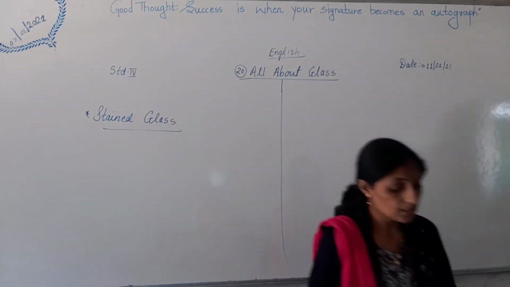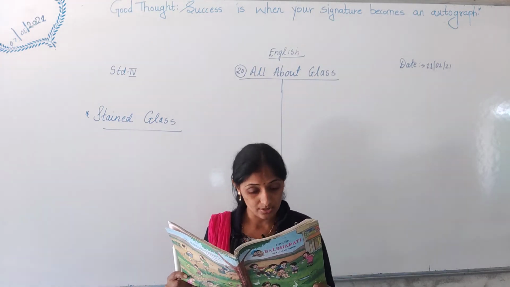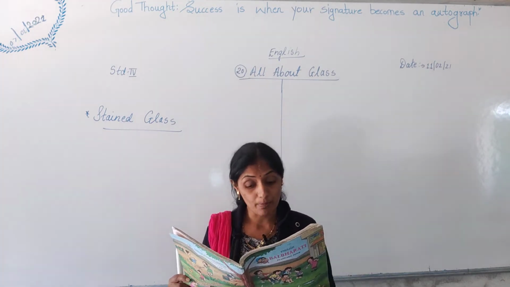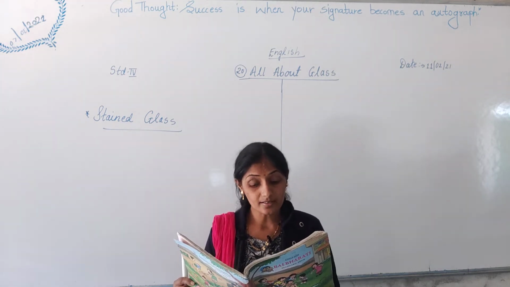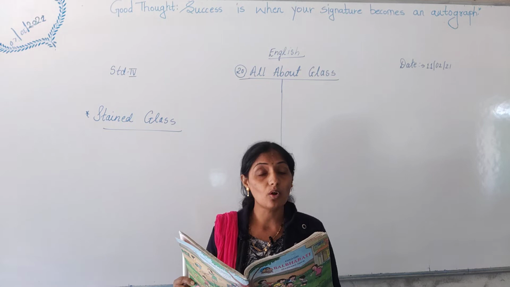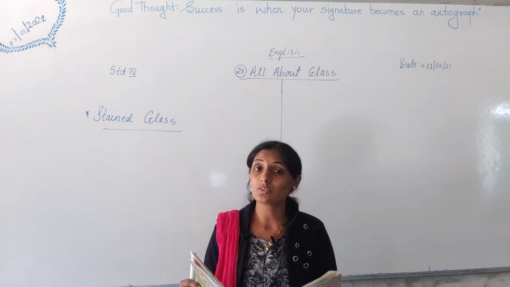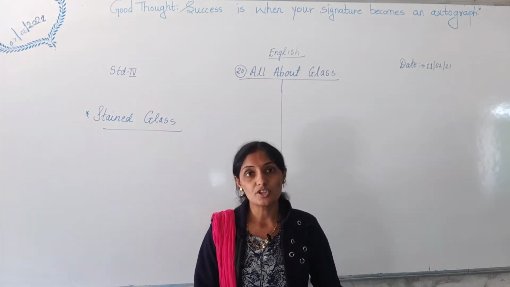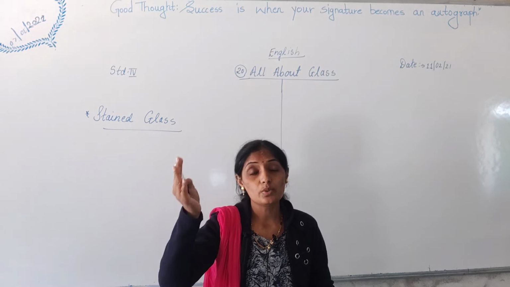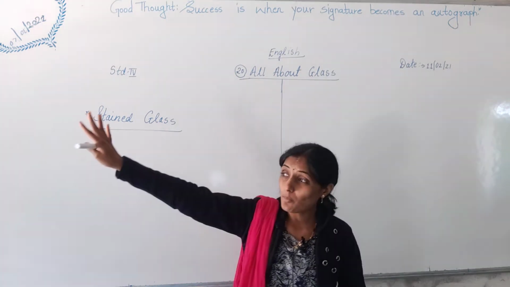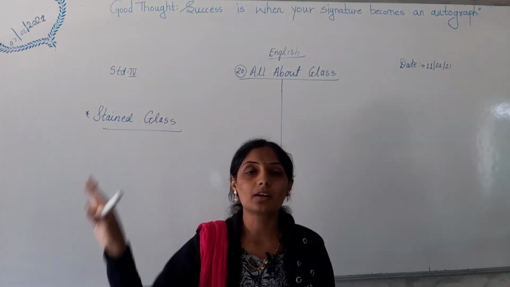Here it is told that colored glass is used to make beautiful pictures, especially in window panes. Such windows are known as stained glass windows. What are they called? Stained glass windows. And you see such type of windows in churches. If you go in church at Goa, Mumbai, there you will see the window panes of all churches will be colored. They will look very colorful.